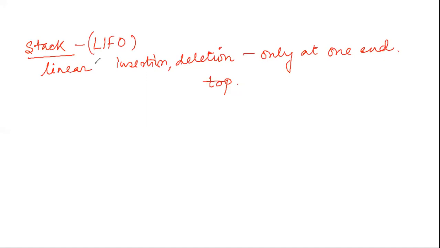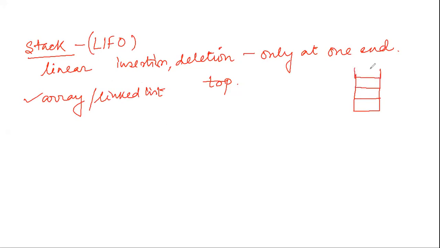In computer's memory, this stack can be implemented using the concept of array, or it can be implemented using the concept of linked list. Any of the two things it can be implemented with. You must have seen the structure of stack like this in your earlier classes, but in the memory, it is not stored like this. In the memory, it is stored either in the form of array or in the form of linked list.